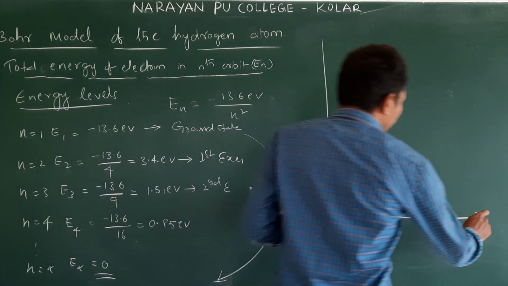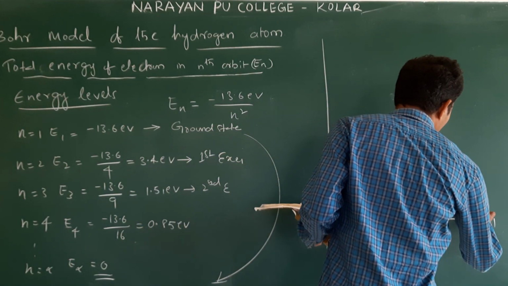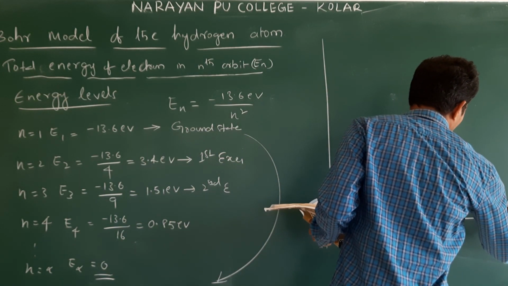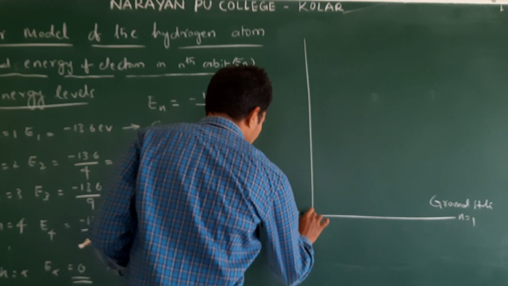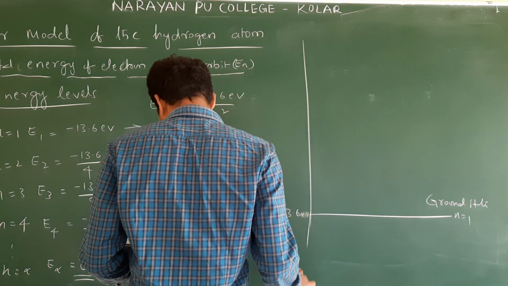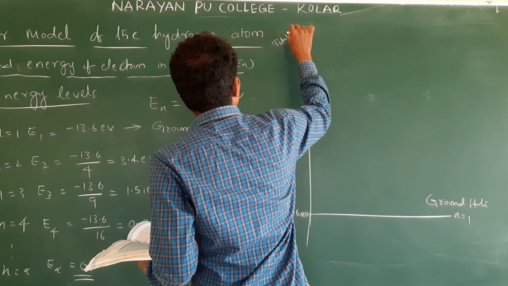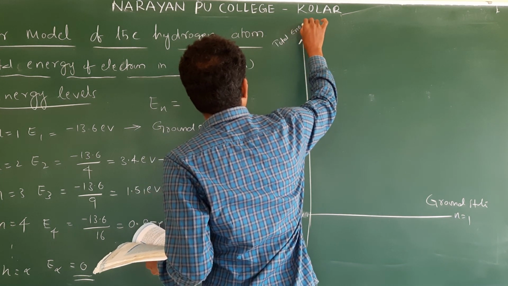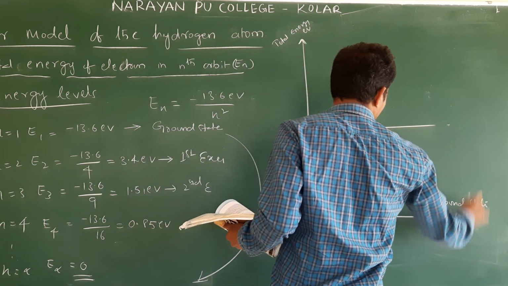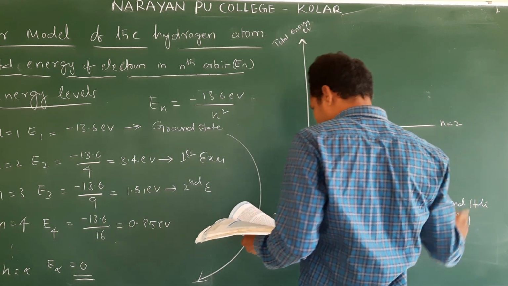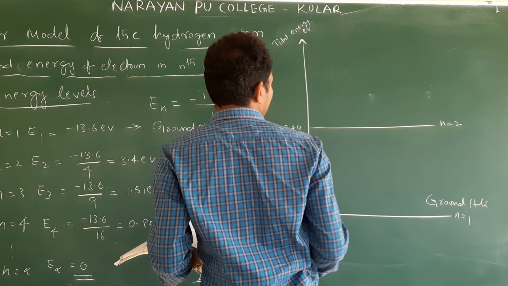So this is n is equal to 1. N is equal to 1 means this is which state? Ground state. So 13.6 eV. Okay, we will write the total energy E. Next here, n is equal to 2. N is equal to 2 is what? Excited state. Which excited state? First excited state.